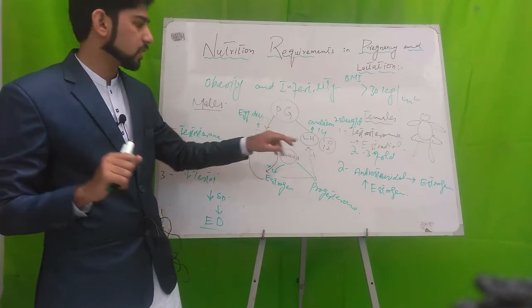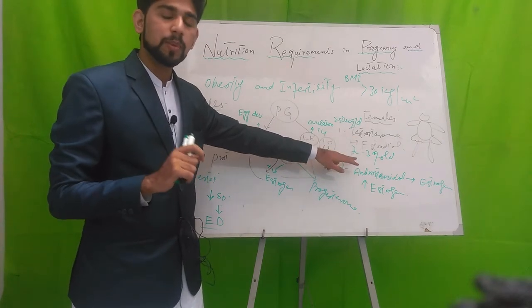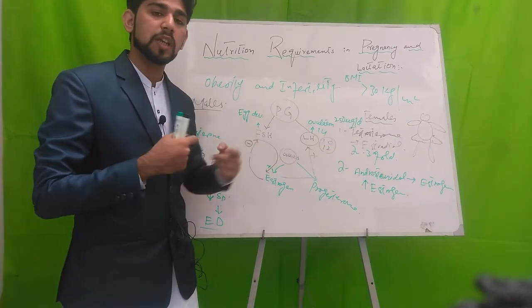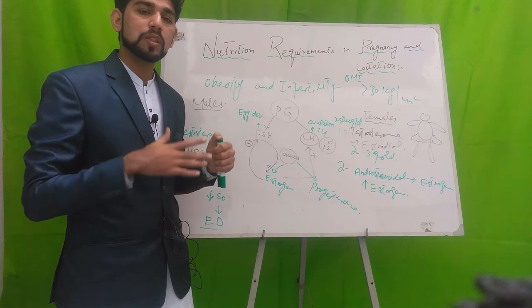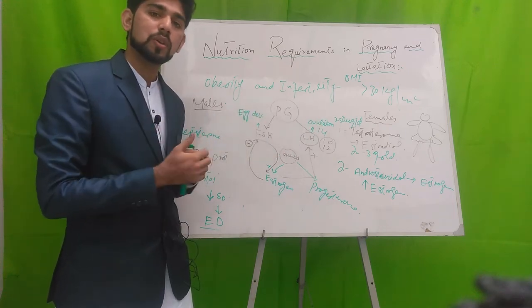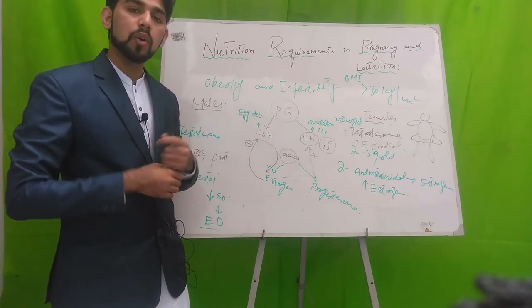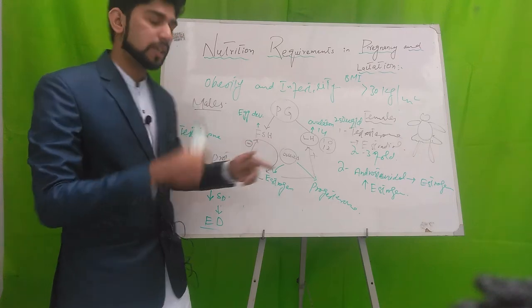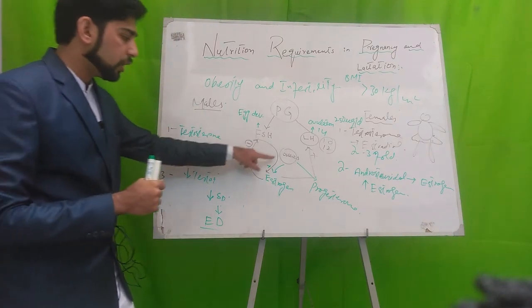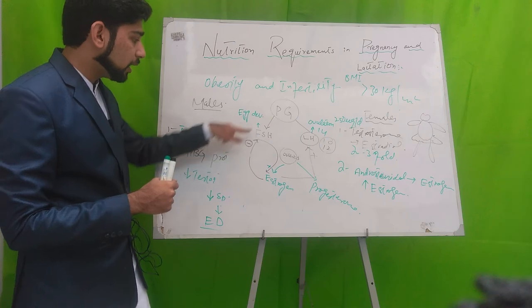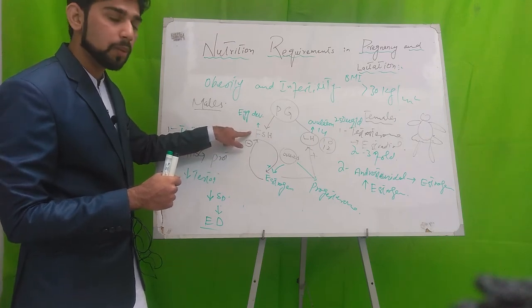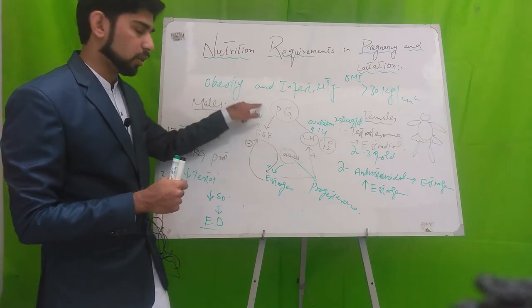In obese females, estrogen level increases because of the increased activity of aromatase enzyme that converts testosterone into estrogen and androstenediol into estrogen. The increased estrogen inhibits the release of follicular stimulating hormone, so egg development will not occur.